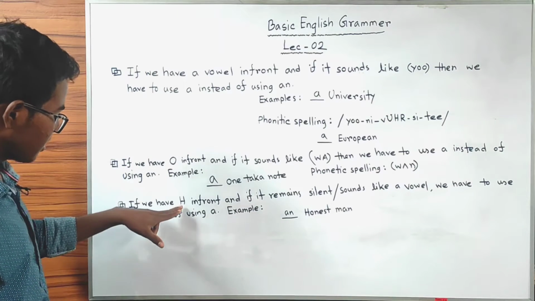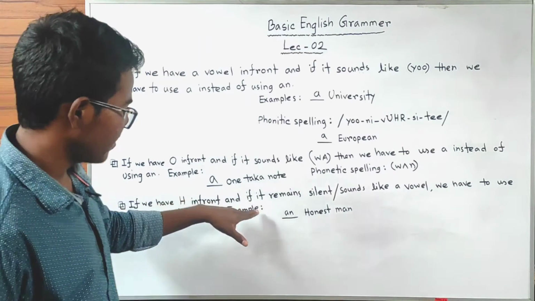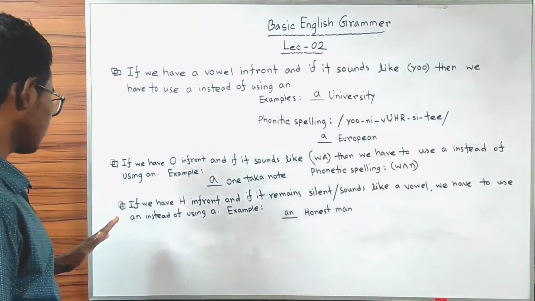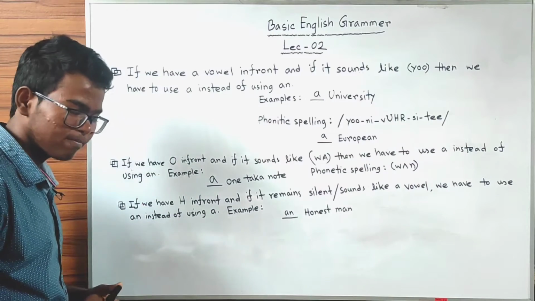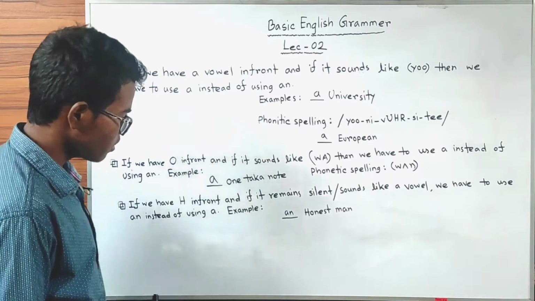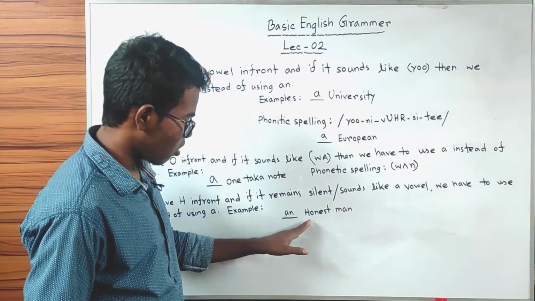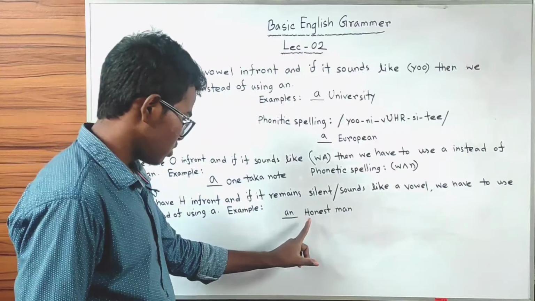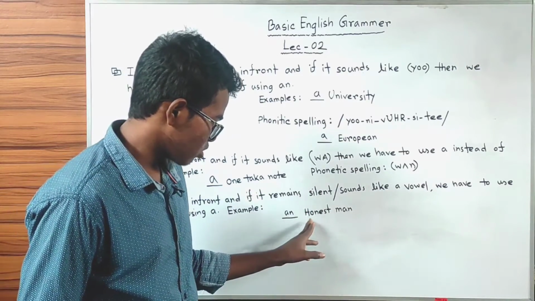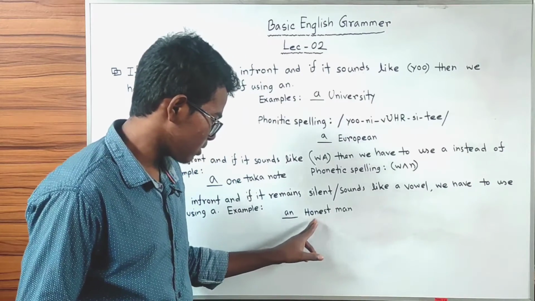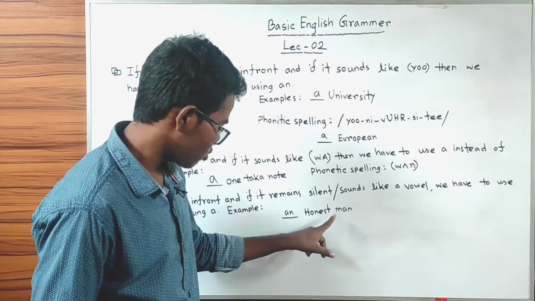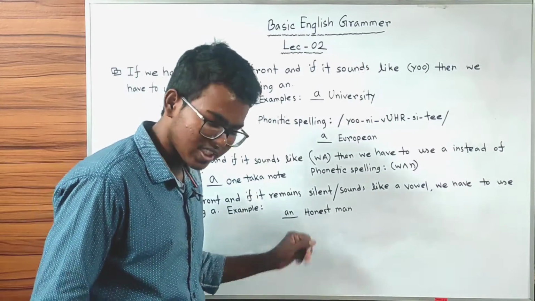We have a third exception here. If we have h in front and if it remains silent or sounds like a vowel, then we have to use an instead of using a. Here one example is given. An honest man. Here honest is acting like an adjective because honest gives information about man, a noun.